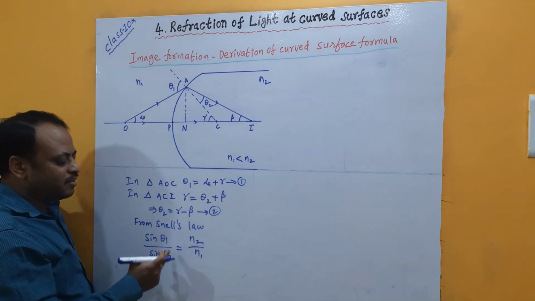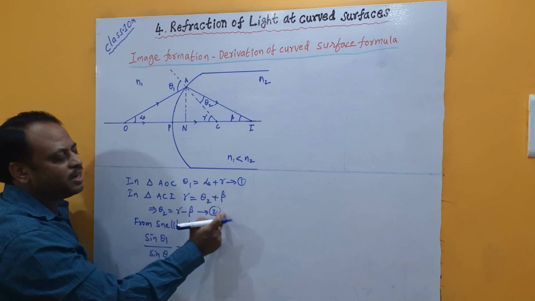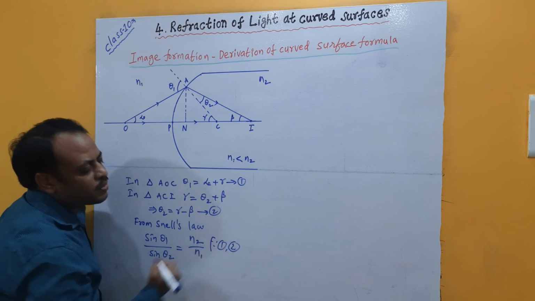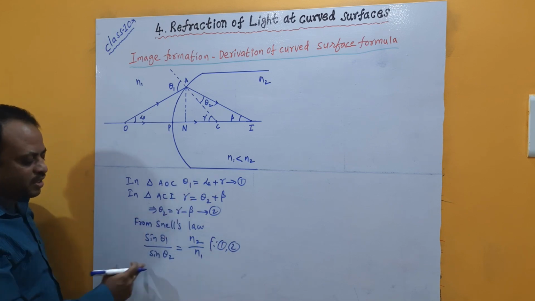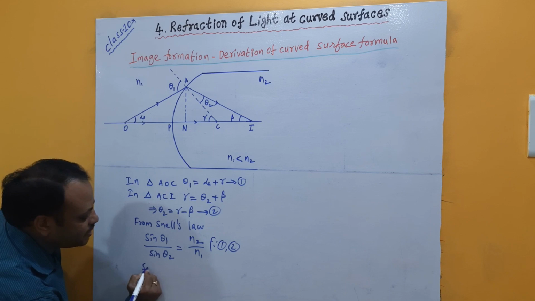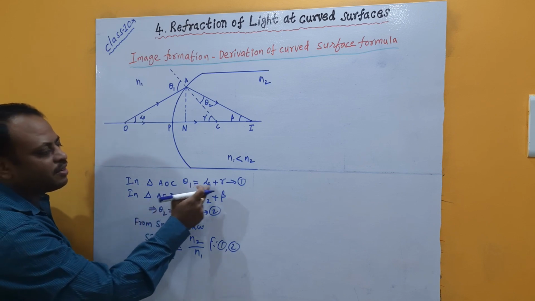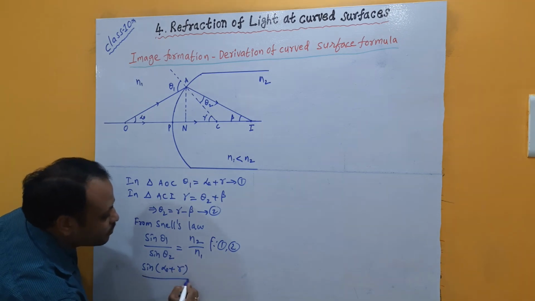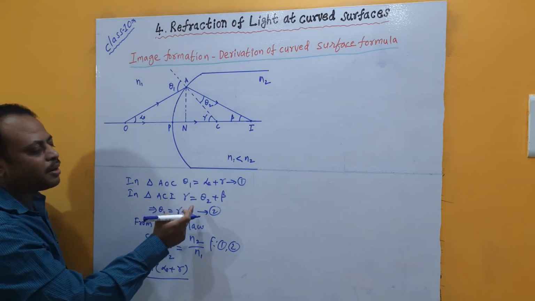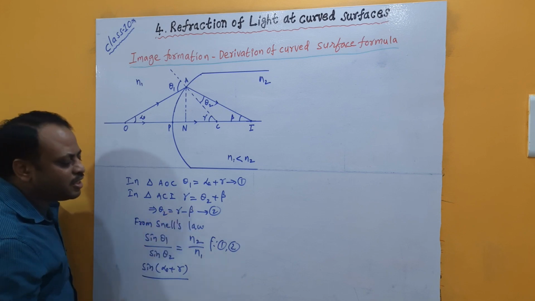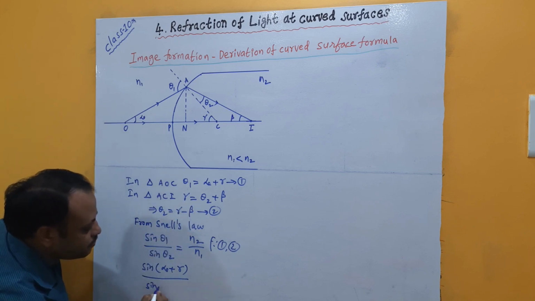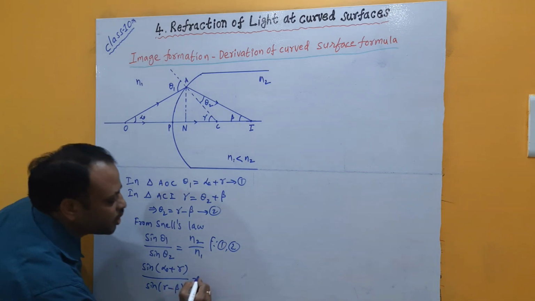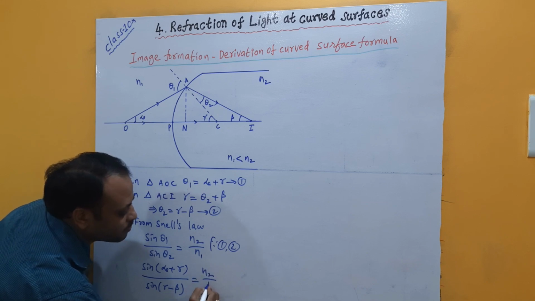Now let me substitute θ1 and θ2 values by using equation 1 and equation 2. Then this equation can be written as sine of alpha plus gamma, in place of θ1, by sine of gamma minus beta, in place of θ2, equals n2 by n1.